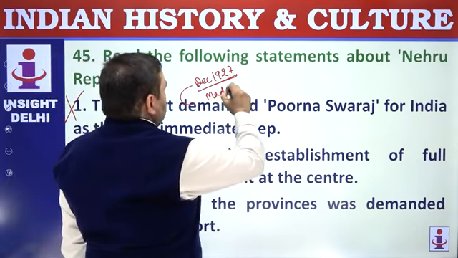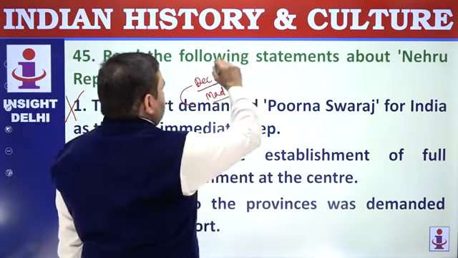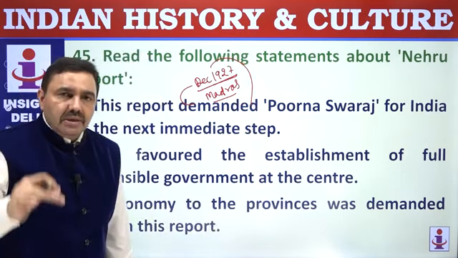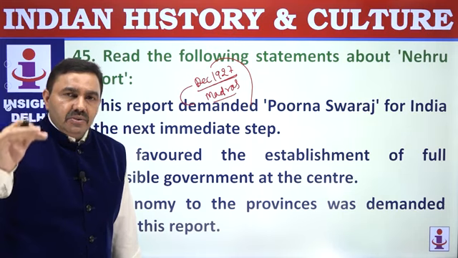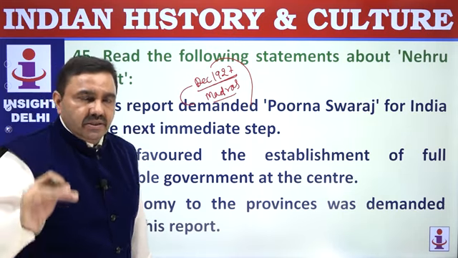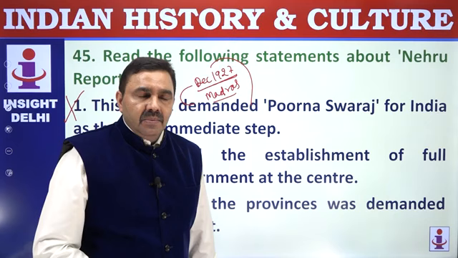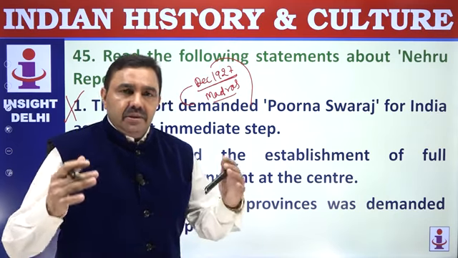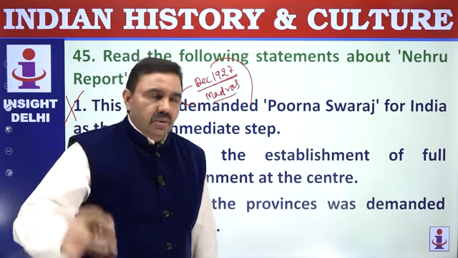So that is very, very important. If question comes, when did Congress for the first time adopt Purna Swaraj resolution? That was Madras session. Complete independence was demanded by Congress at its Madras session in 1927 for the first time, and then formally it was adopted in December 1929 at Lahore.